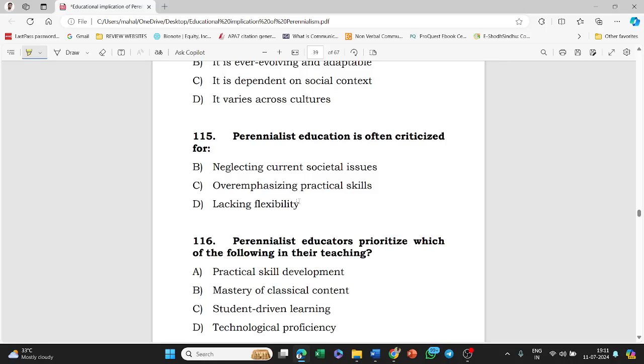Next, perennialist education is often criticized for... Unfortunately, option A is not shown here, but the answer to this question is neglecting current societal issues. This is the answer, because perennialist education is often criticized for neglecting current societal issues.